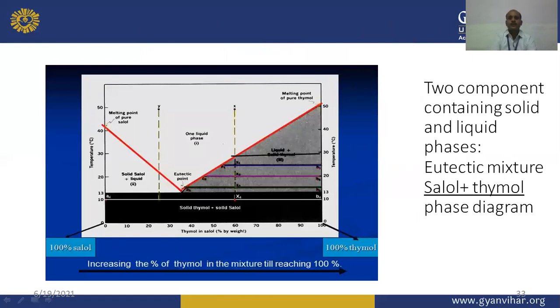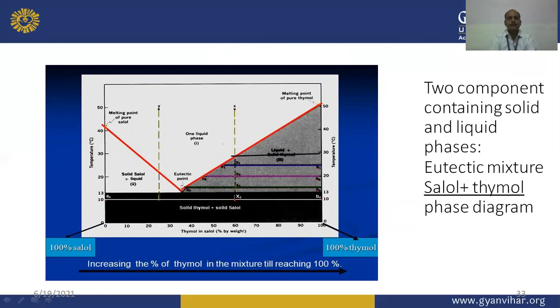Now, when we go through the eutectic mixture, we can see a very important example like cellulose plus thymol. Two components, in solid and liquid phases, can form a eutectic mixture like the cellulose and thymol compound. With the help of this phase diagram, we can see the thymol in cellulose percentage by weight given here, and temperature in degrees centigrade given here. The melting point of pure cellulose and the melting point of pure thymol are also given here.